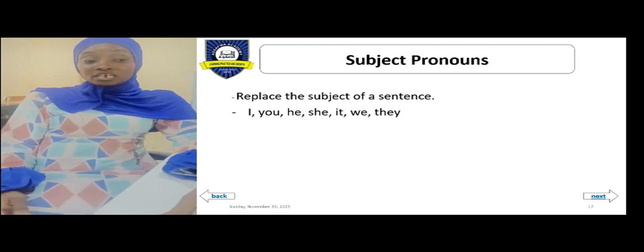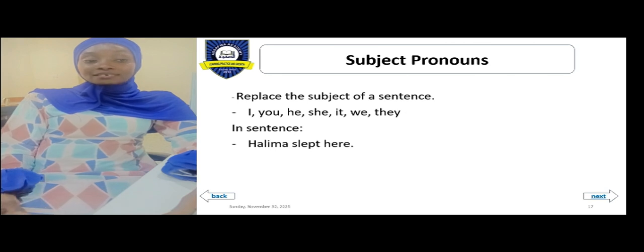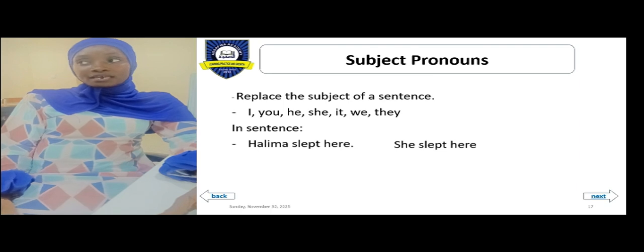And then usage in a sentence: Halima slept here. Halima is the subject because she's the one performing the action. Now, if we want to replace Halima with a subject pronoun, we use she. She slept here. Then we also have: my mother and I left early.